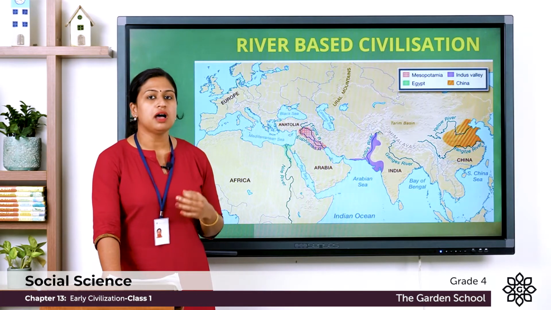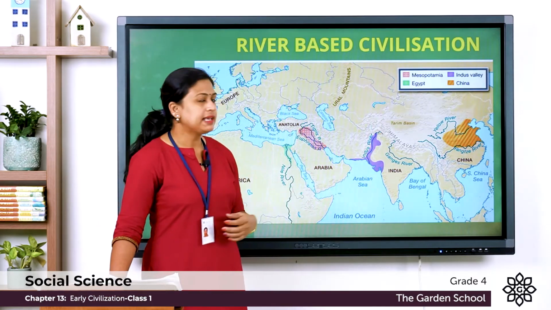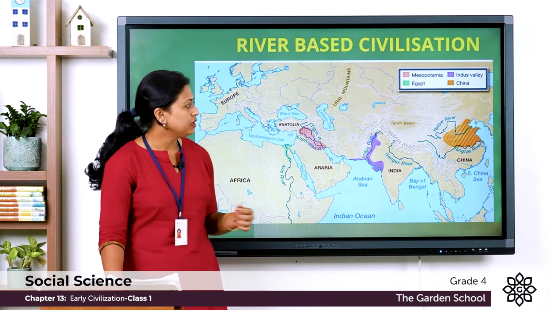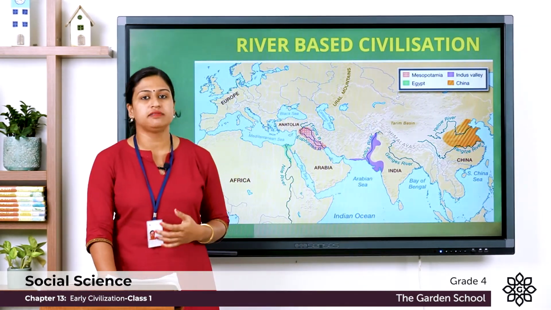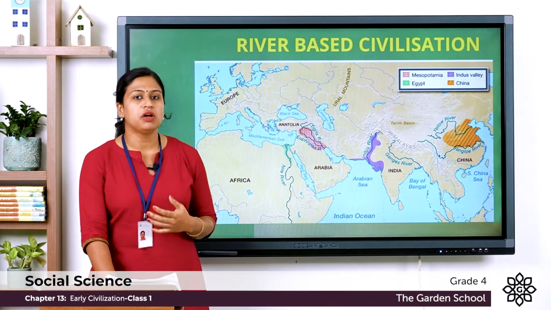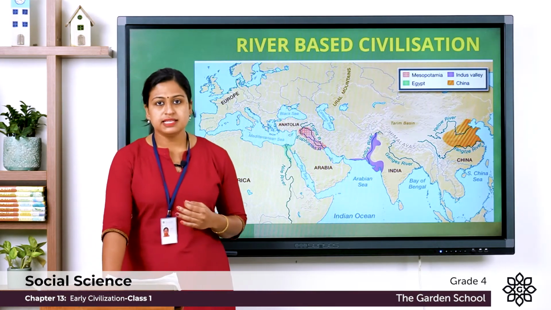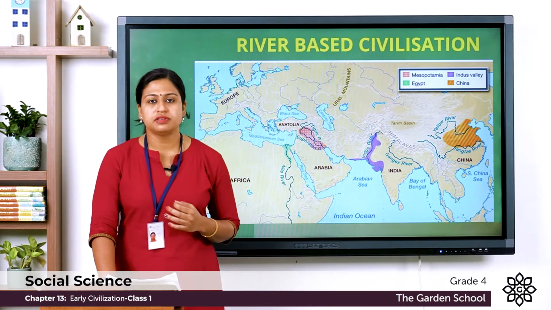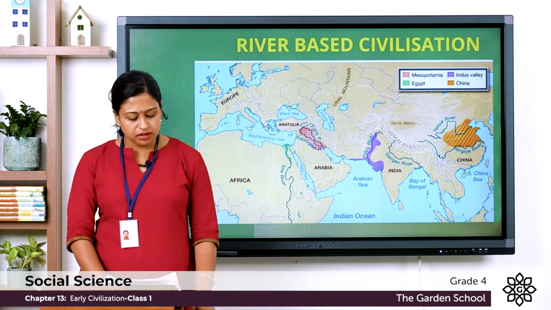We also say Harappan civilization, and it was developed on the banks of river Indus. And here the yellow marked area is the Chinese civilization which was developed on the banks of river Yellow. So these were the 4 main civilizations, that is the river based civilizations.